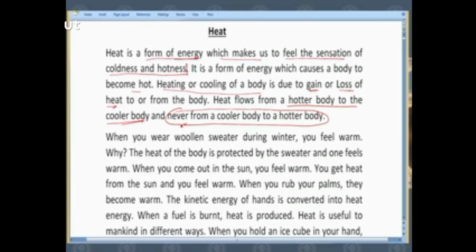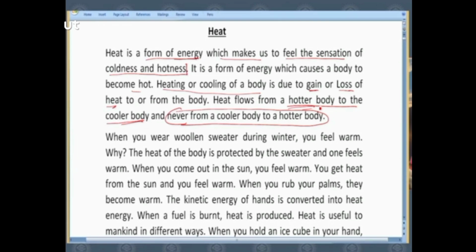But on the other hand, if the atmosphere is hot and I have kept an ice cream or a cold coffee, in that case the heat from the atmosphere will move to the colder body. The colder body is going to absorb heat from the atmosphere, because of which its temperature is going to rise, and that cold coffee will become warmer, and the ice cream is going to melt. So, before it does so, drink it, eat it. Why waste it, no? So, we need to remember that heat always flows from a hotter body to a colder body.